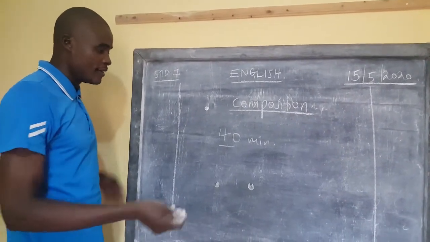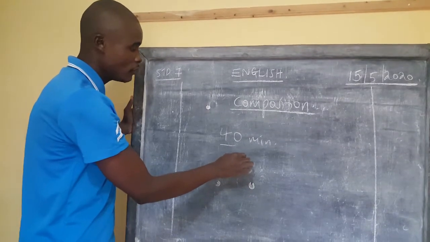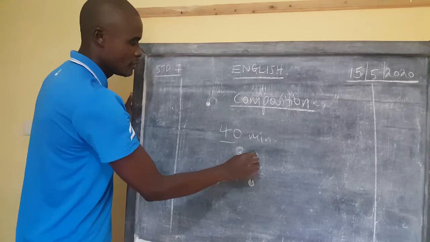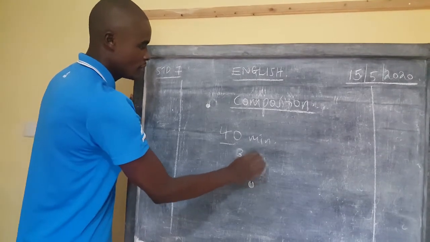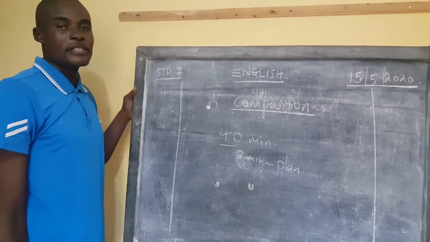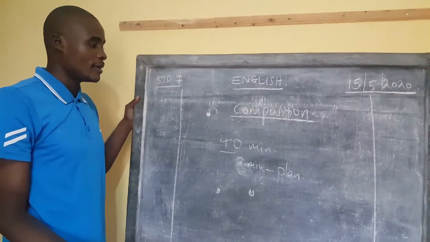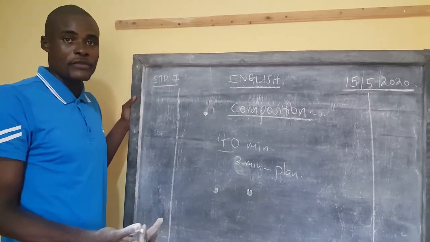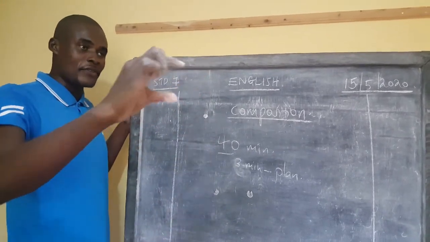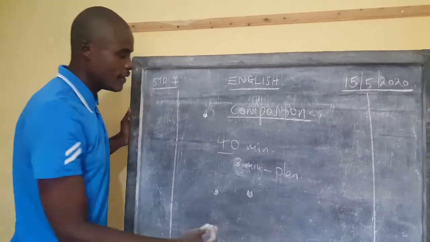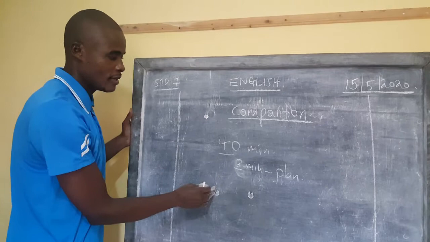Maybe you've heard this: take around 3 minutes to plan. 5 minutes is much, 3 minutes is enough to plan. Read the rubric. The rubric is the beginning of the composition that is normally given. Read the rubric, then take about 3 minutes to plan.